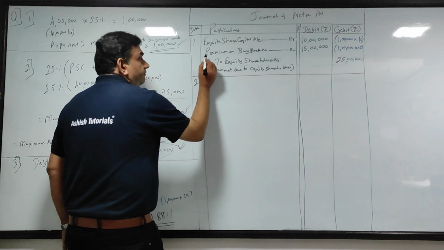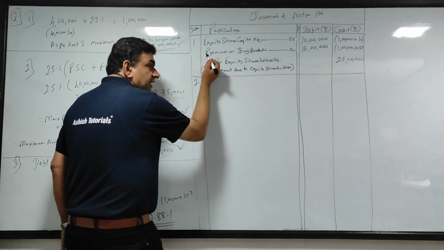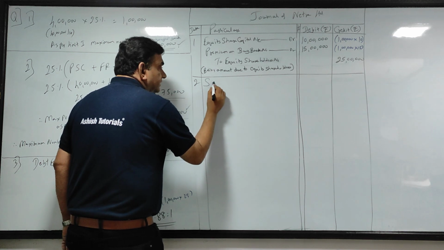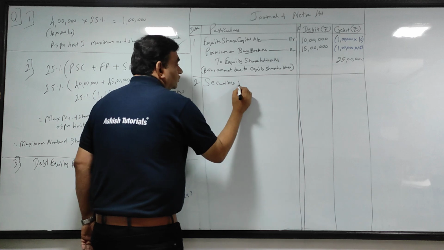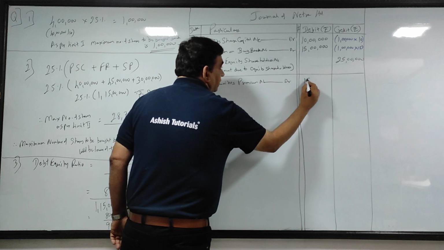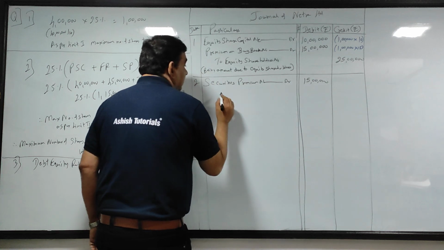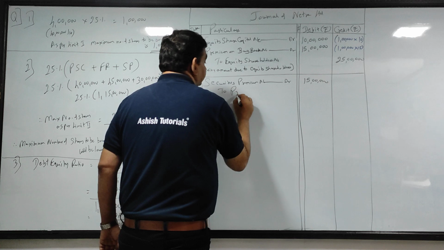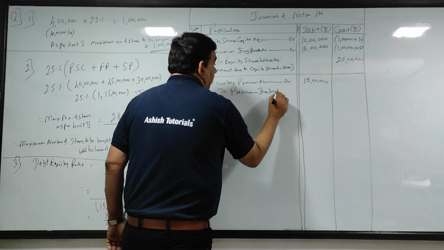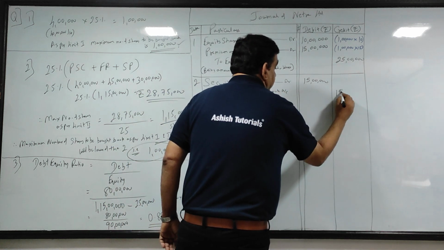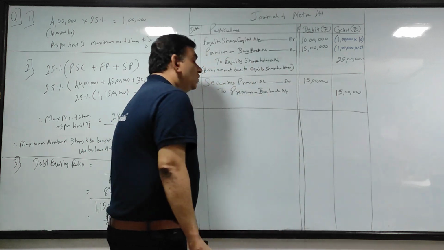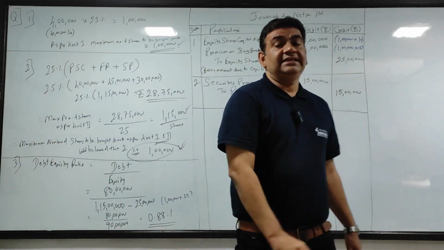How will you do it? Premium को write off करना है. यहाँ पे मैंने debit किया है. So now to write off, I will credit, and I am writing off against securities premium. So I will debit securities premium. So securities premium account debit 15 lakhs to premium on buyback account 15 lakhs.